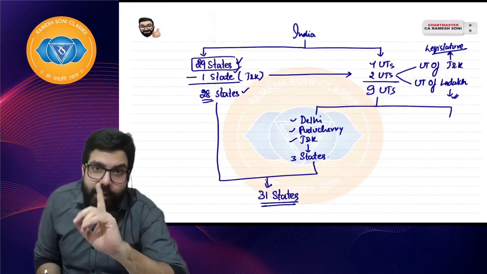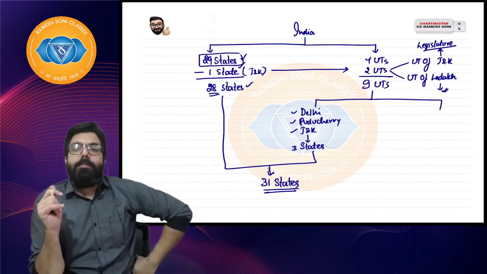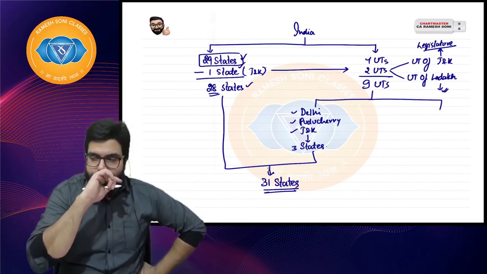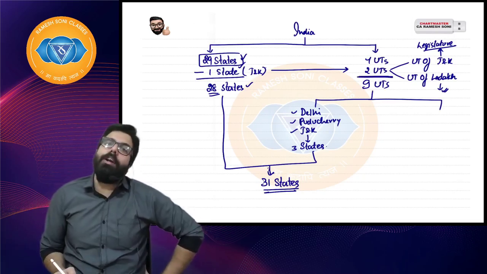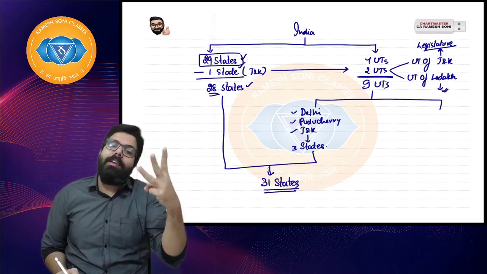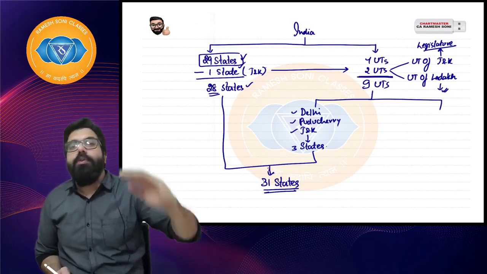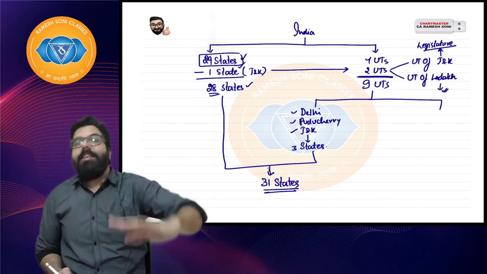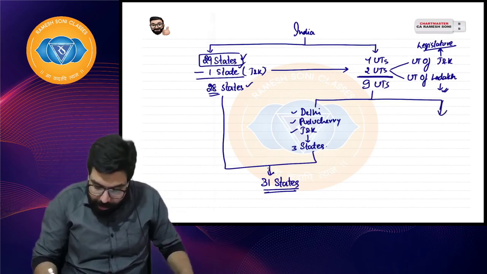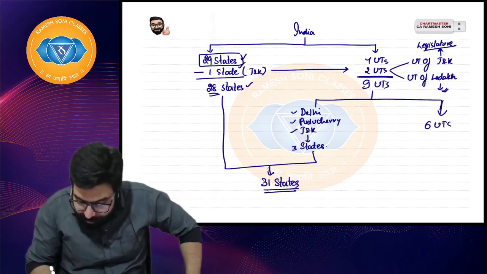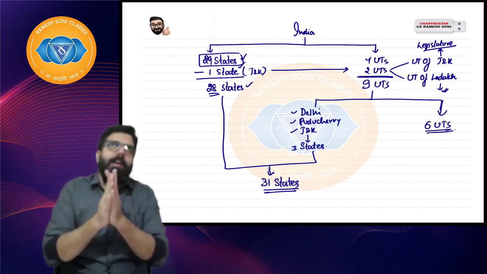One state of Jammu and Kashmir was deleted and it became the Union Territory of Jammu and Kashmir and the Union Territory of Ladakh. So we had 9 Union Territories. Out of the 9, Delhi, Puducherry and Jammu and Kashmir are considered states from the GST point of view because they have their own legislature. So there are 31 states and now only 6 union territories. I hope everyone is clear. So how many states are there? 31 states. Sir, Delhi is a state.